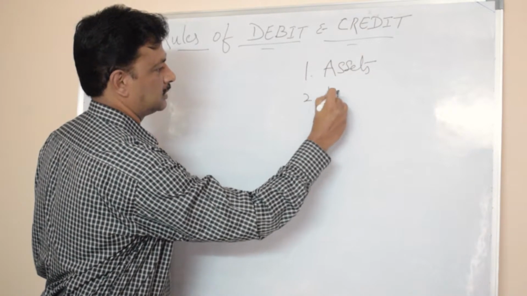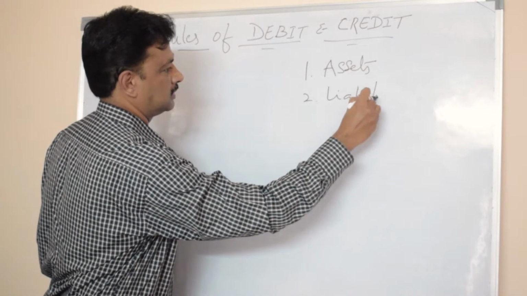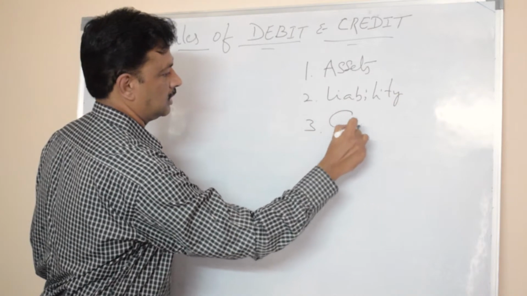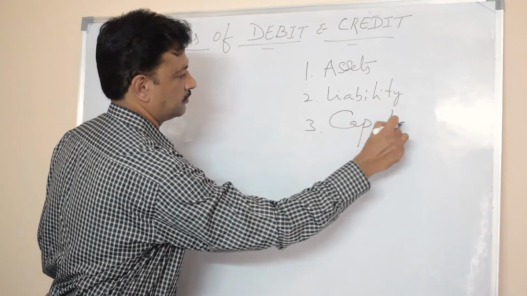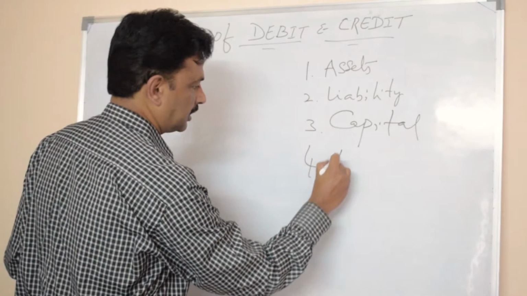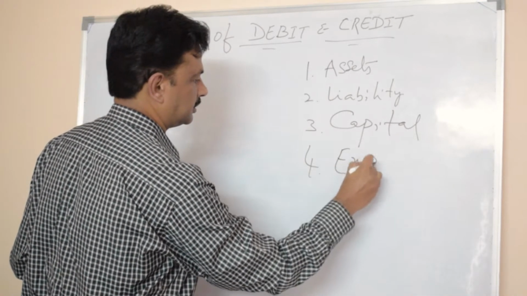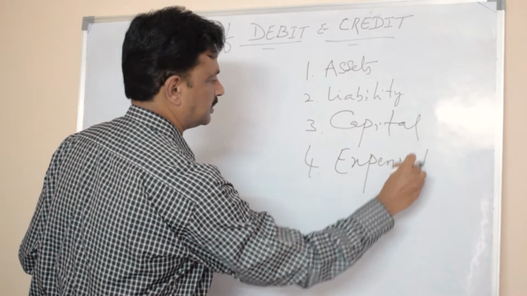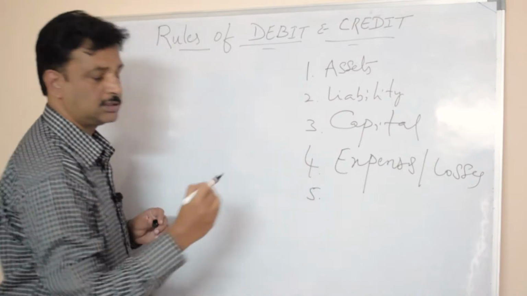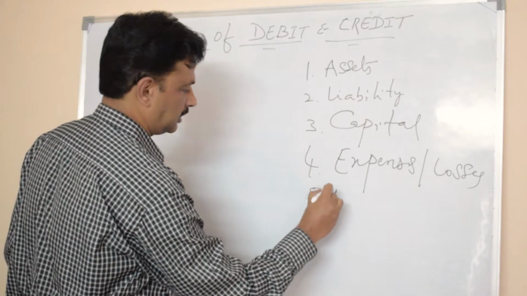Second one is liabilities. Third one is capital. Fourth one is expenses and losses. Fifth is income and gain.